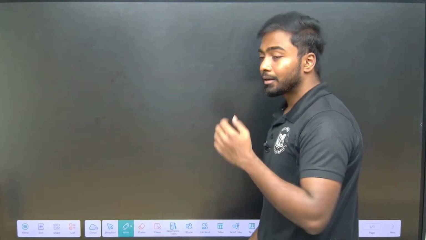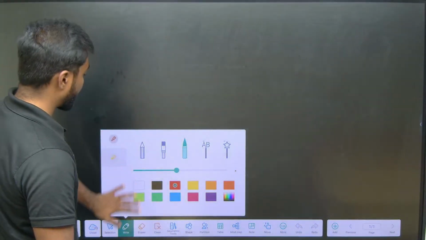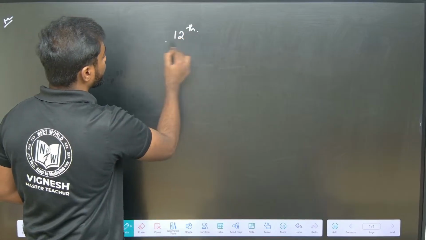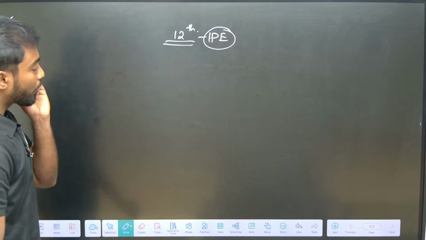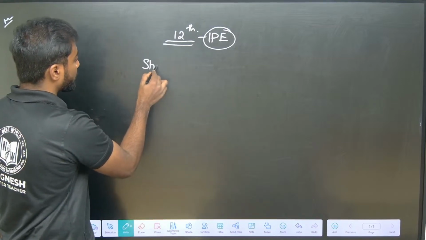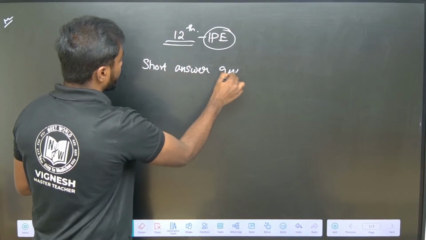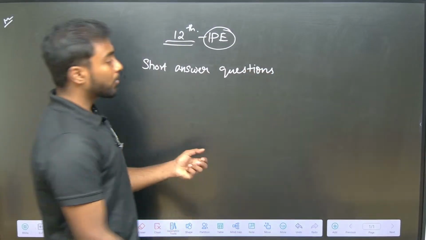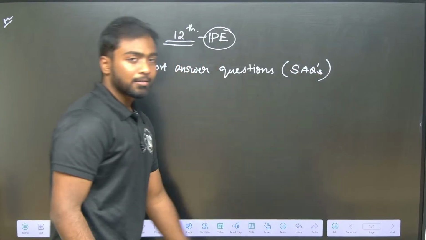So in this lesson, we are concentrating on class 12th chapter, short answer questions. Today's topic is 12th class IPE, and we are going to concentrate on short answer questions, in your words, SAQs.